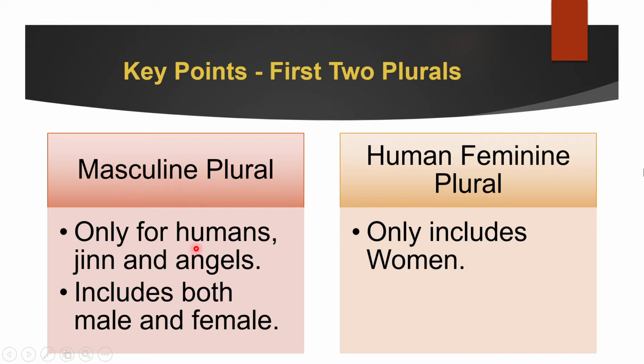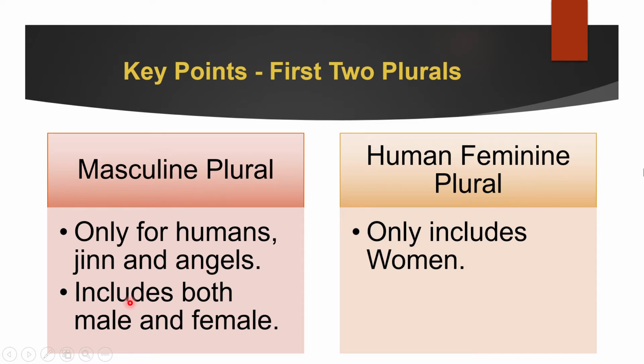This can be adjectives too, for example fasiquna means sinners. You can hear the una sound at the end. This is also for humans and jinns. So masculine plural can only be used for humans, jinns and angels.